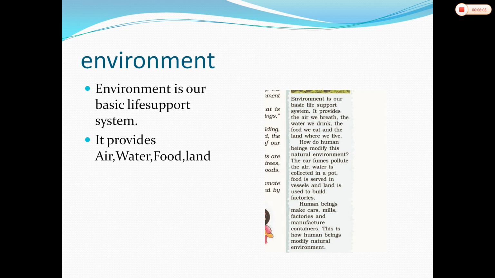You know very well that you can walk on your legs also, but you require the bike, you require the bicycle, you require the car. Why do you require it? You require it for the fast developing life, as well as to reduce your efforts to do something. Humans have developed machinery, and in this way, humans are modifying their environment.